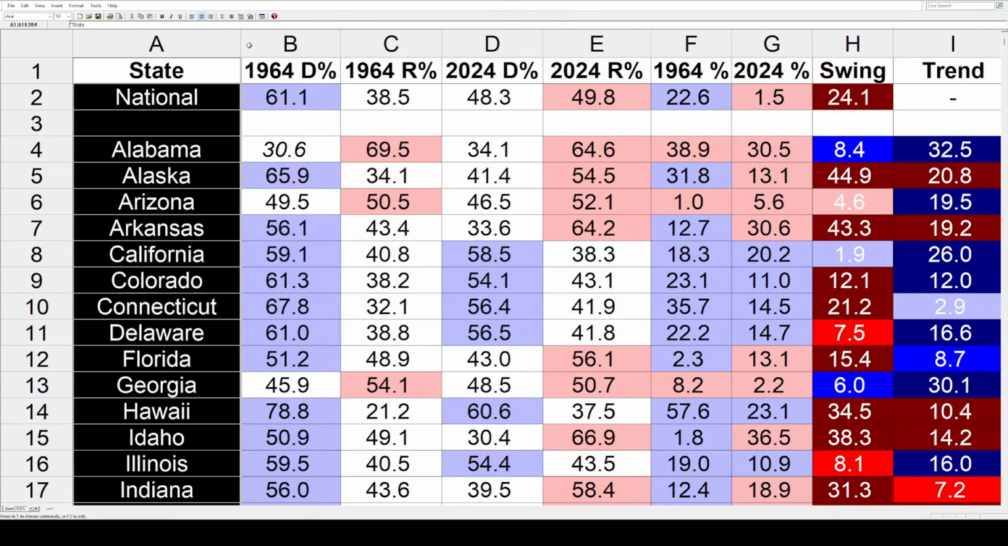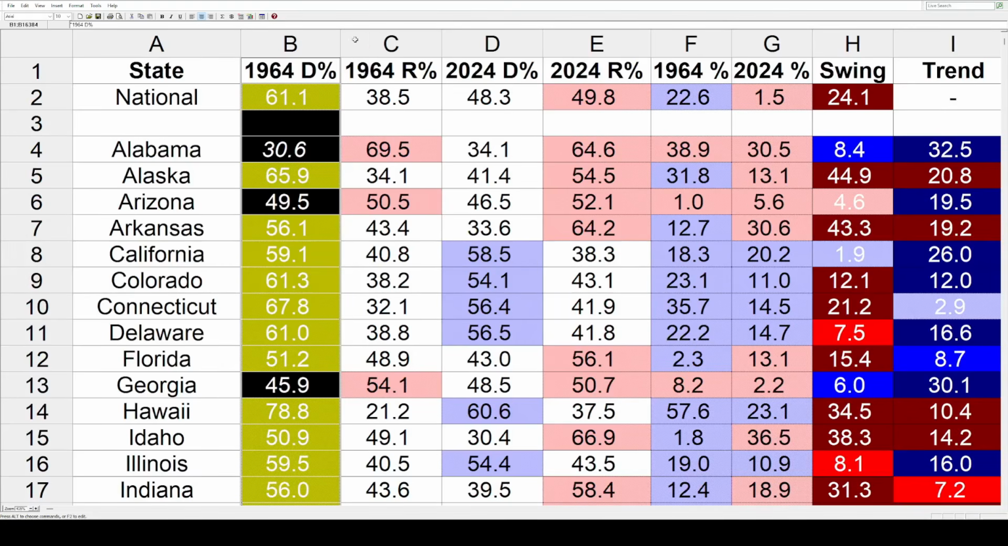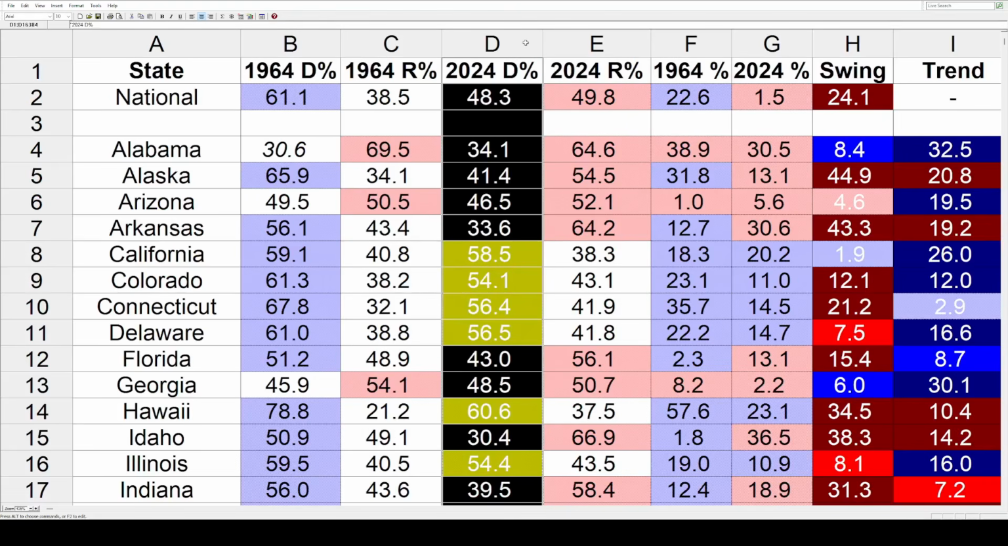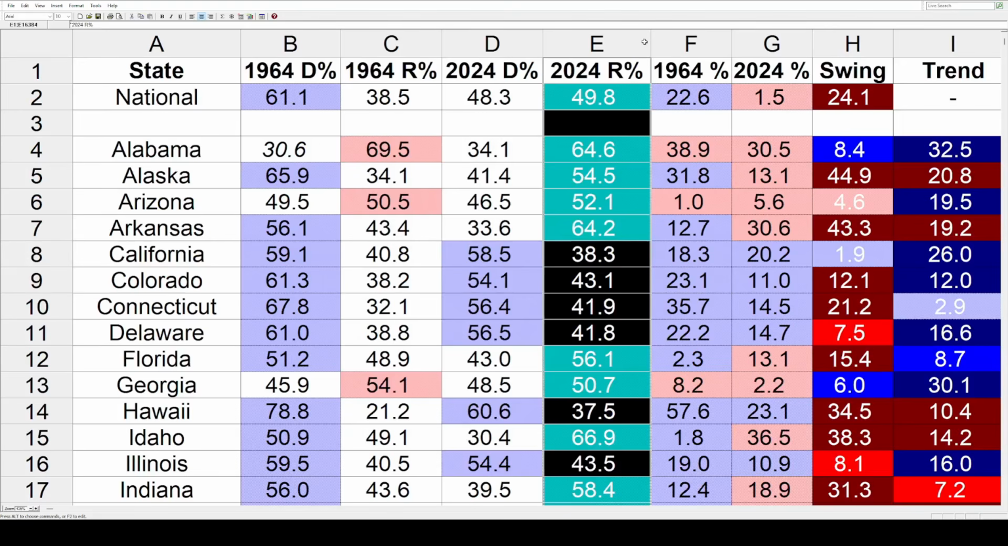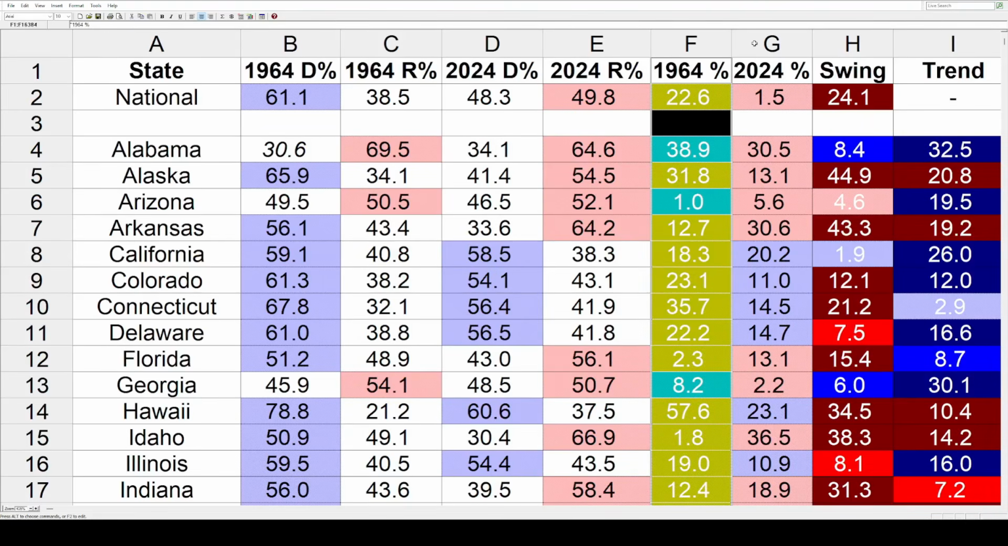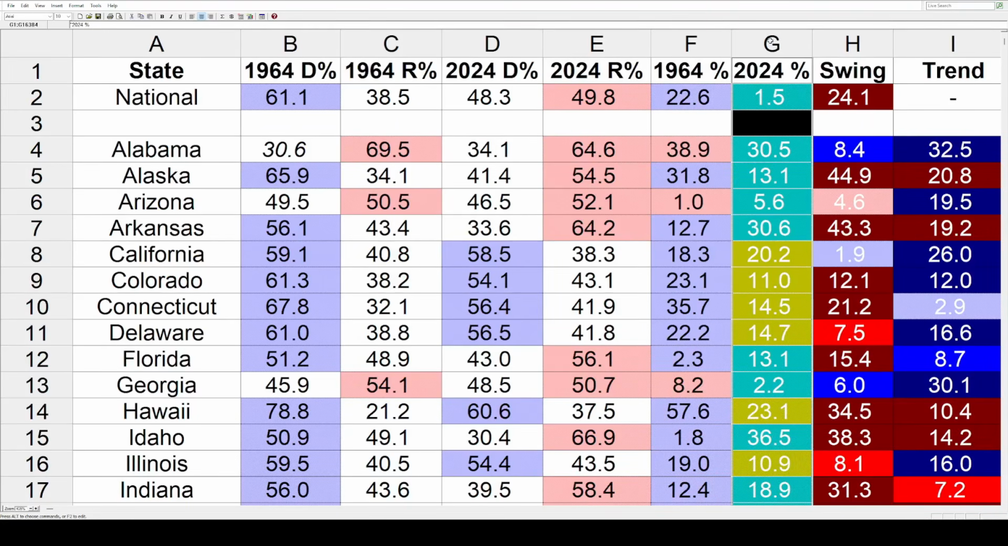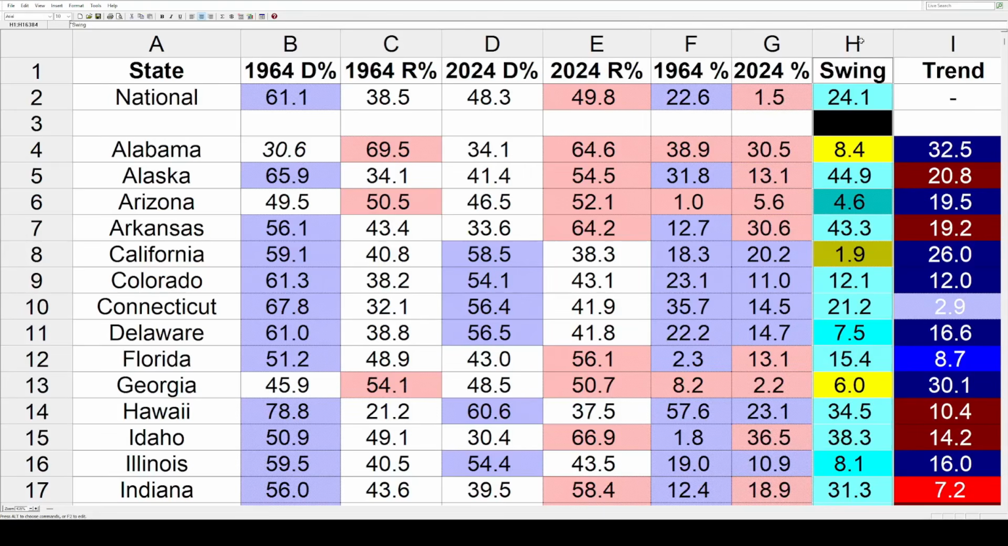On the left side, we've got the states. Then it's the 64 vote for Johnson, then for Goldwater. Then we've got the 24 vote for Harris, then Trump. Then it's the margin in 64 shaded accordingly. Then it's the same thing for 24. Then we've got the column from last week. These are the swings or the shifts in each state. That's just the difference between the two previous columns.